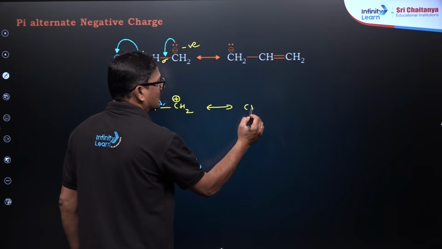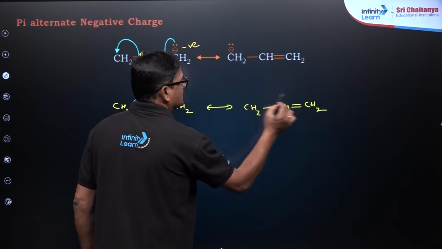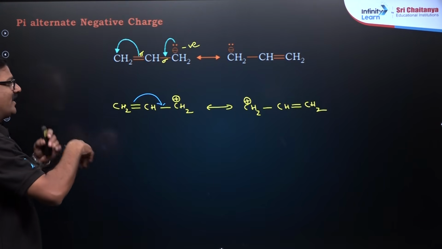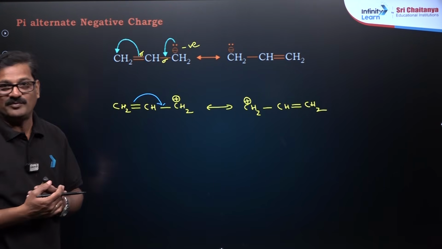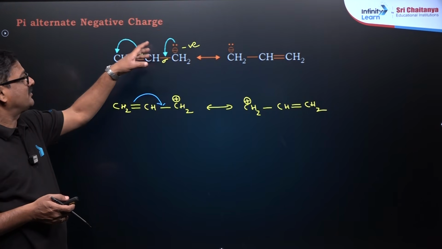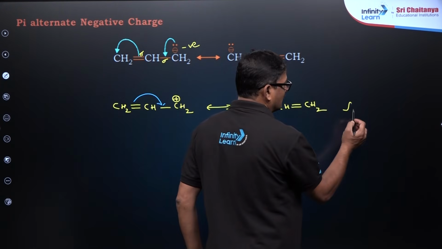CH2, CH double bond CH2, it is going to be positive. So it is a cation. Cation means the pi bond is coming to the carbon with positive charge. It is an anion, and negative charge is coming towards the positive charge. So this is called allyl carbocation.